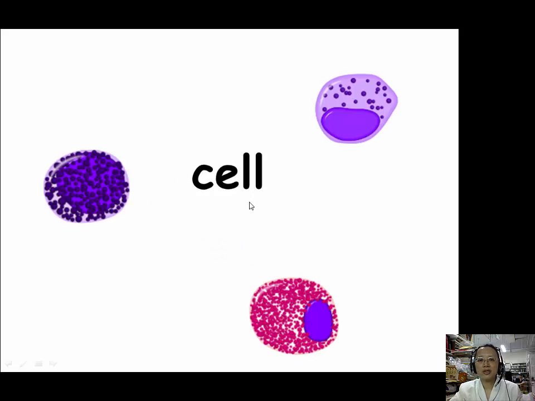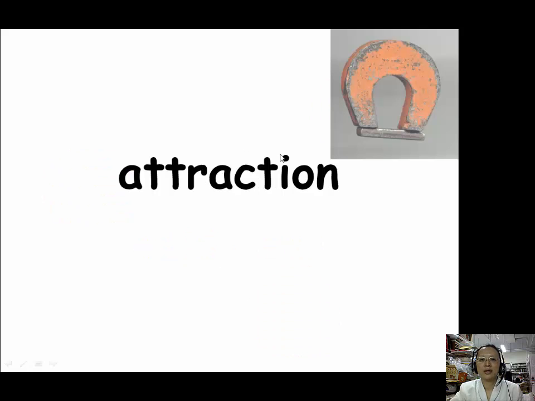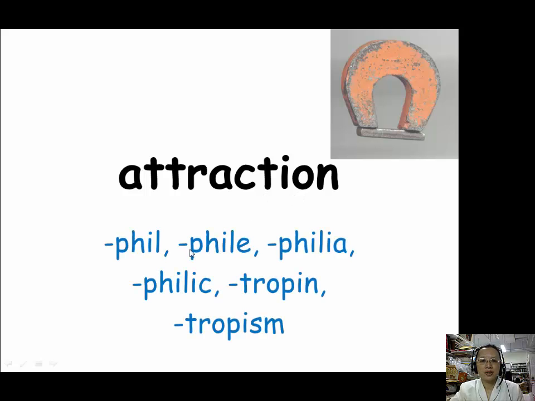When we want to talk about cell, we have one prefix and one suffix to use. The prefix is cyto, C-Y-T-O, and the suffix is cyte, C-Y-T-E. For attraction, we have several suffixes to use.